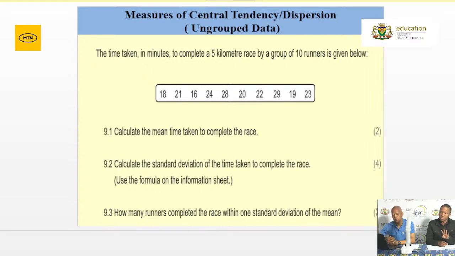Remember those 4 conditions when determining how many elements lie either within, outside, below, or above one standard deviation from the mean. Remember that interval and how to interpret that particular interval.